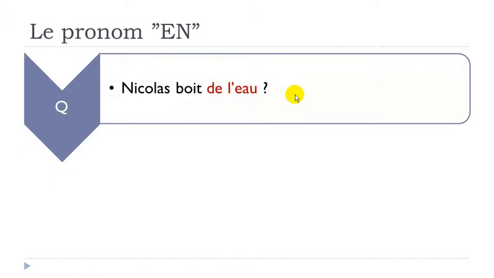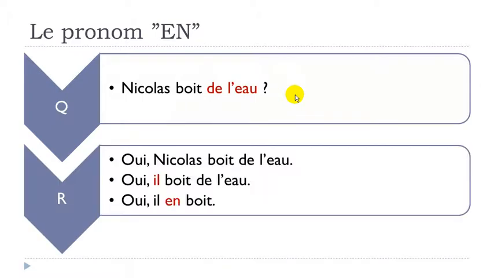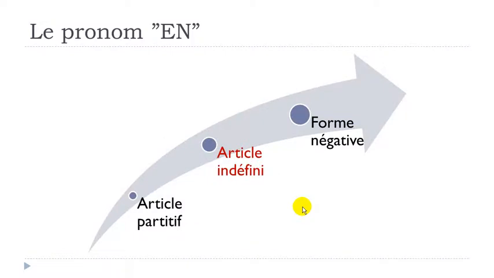Let's see now if you've got de l'eau. Nicolas boit de l'eau. Oui, Nicolas boit de l'eau. Second option, you don't want to repeat Nicolas. Oui, il boit de l'eau. Third option, oui, il en boit. Same rule, en goes before the verb. Boire, the infinitive form, is to drink. De l'eau, some water. D'accord? Okay, let's continue now.